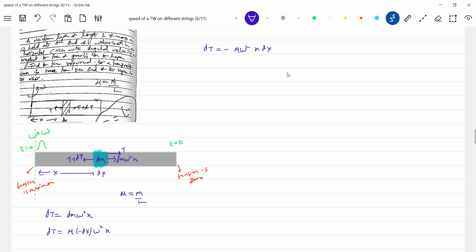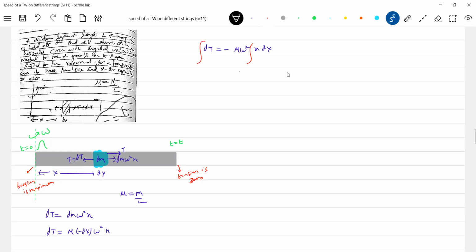What shall I do after this? To get the time taken, we have to go for the time taken. Let me go for the tension. Let me integrate this.